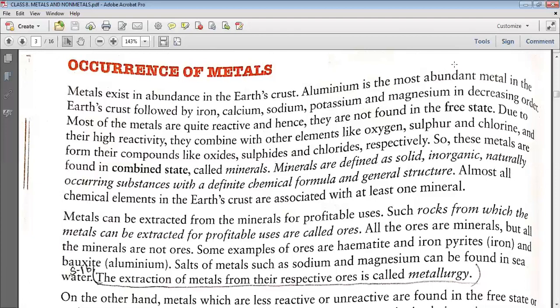For example, students, if aluminium will combine with oxygen, then what will happen? It will form aluminium oxide. Zinc will combine with sulfur, it will form zinc sulfide. So these metals which are found in their compounds like oxides, sulfides, and chlorides, so these are found in combined state, and these are then known as minerals. Minerals we can define as solid, inorganic, naturally occurring substances with a definite chemical formula and general structure.